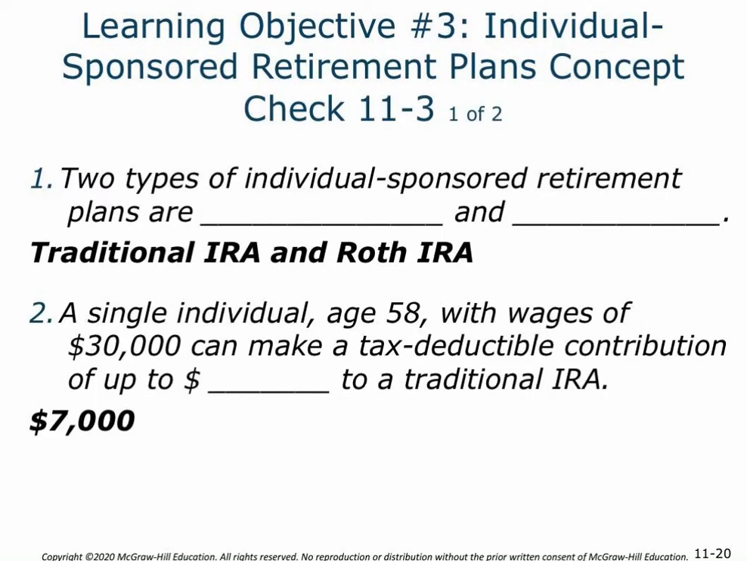So let's take a look at a concept check. Two types of individual sponsored retirement plans are, and here we have the traditional IRA and the Roth IRA. Concept check 2. A single individual age 58 with wages of $30,000 can make a tax deductible contribution up to, and that's going to be $7,000 to a traditional IRA. And the reason why is it's $6,000, but you get the additional $1,000 for age, the individual being over the age of 50 here.